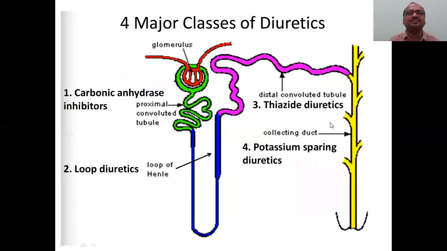And next we will see, yeah, it's a mind-blowing diagram. This is mind-blowing. There are 4 major classes of diuretics. Keep in your mind, okay, 4. One, two, three, four classes.